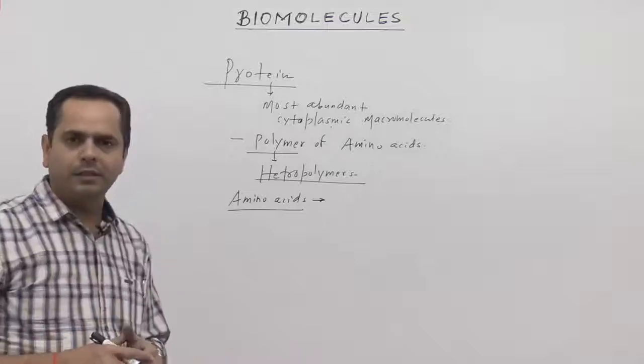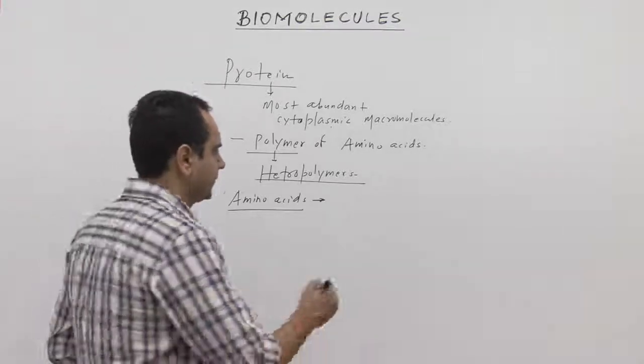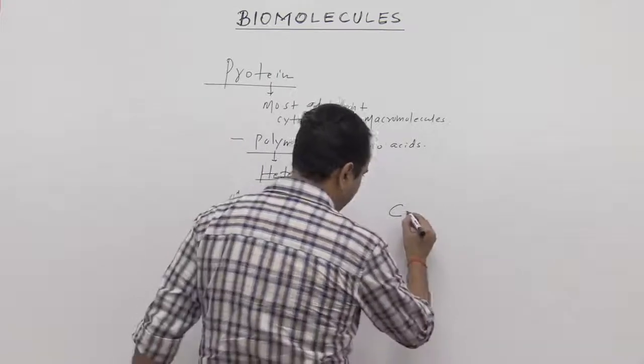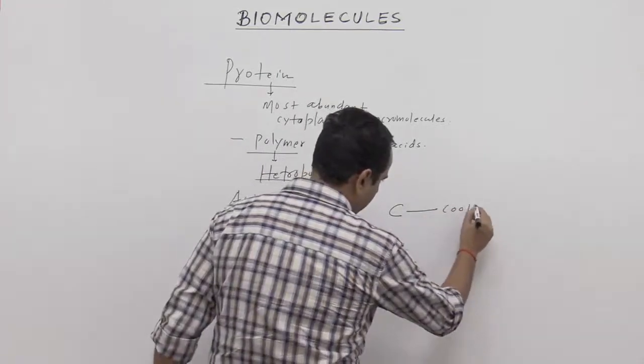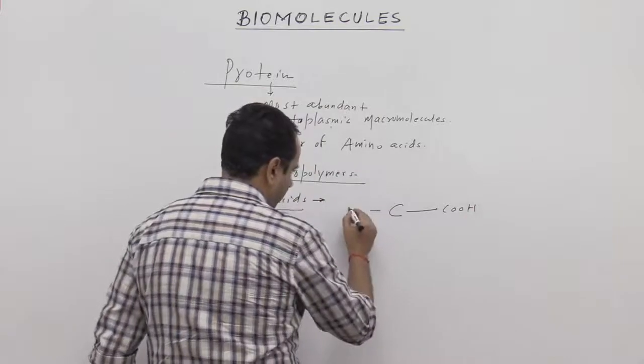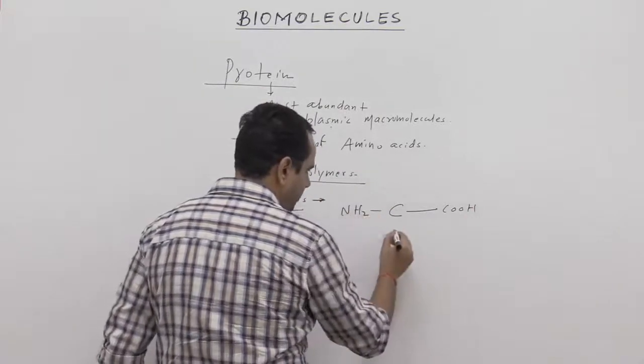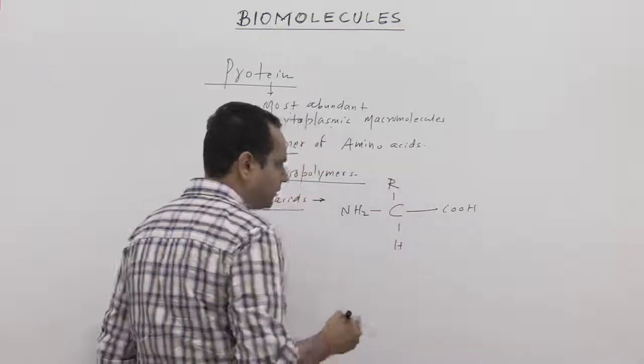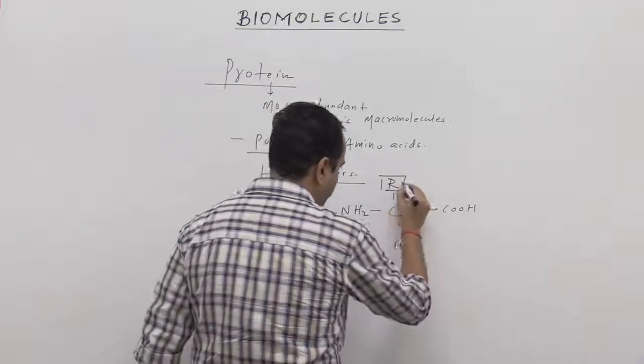If we talk about the structure of an amino acid, it includes an alpha carbon atom attached to a carboxylic acid, an amino group, NH2, hydrogen, and this is called R. This R is the part of the side chain.